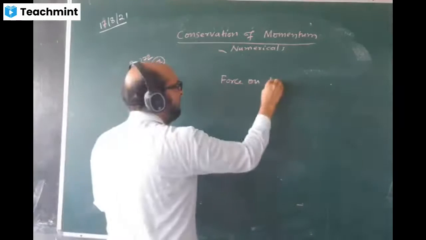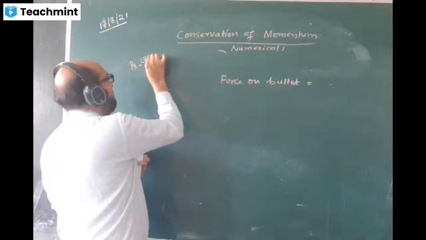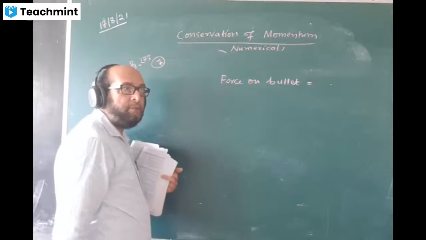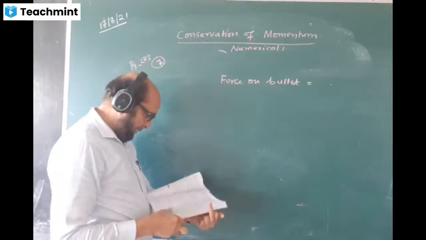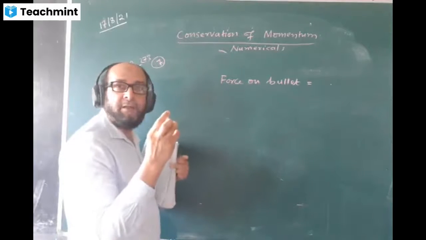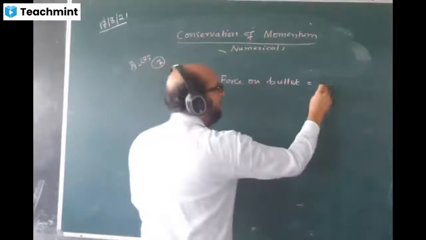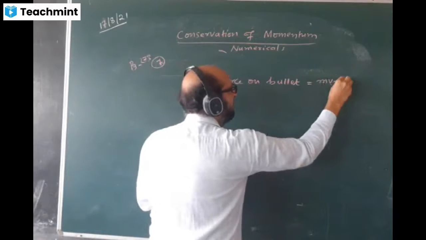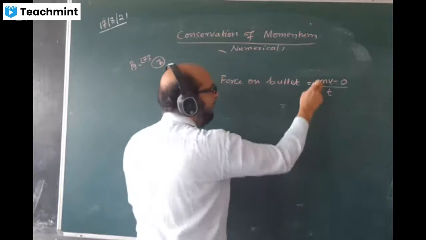Force on bullet equals change in momentum by time. The bullet initially was at rest before firing, no? So here you can write mv minus 0 upon time. What is the mass?